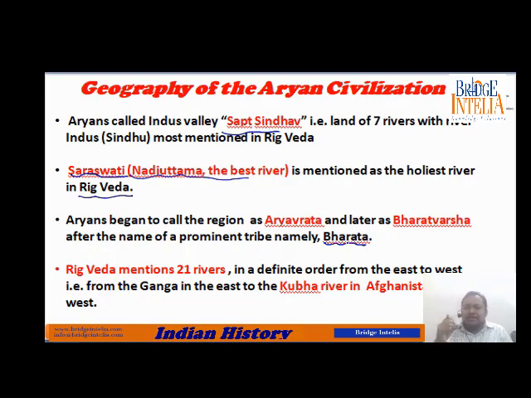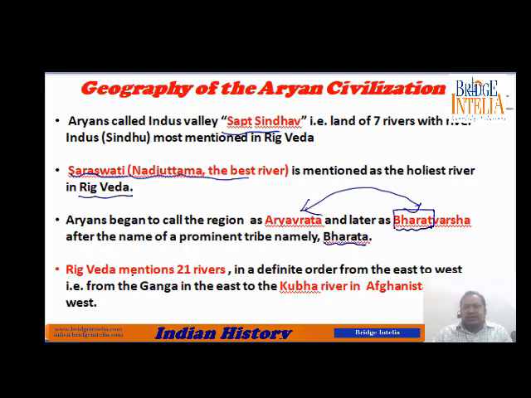Out of so many tribes, five were important, known as Panchjanya, and from that Panchjanya, the Bharat tribe was the strongest. So because of the name of that tribe, this Aryavarth was also referred to as Bharatvarsha, and that is how India got its name, Bharat.